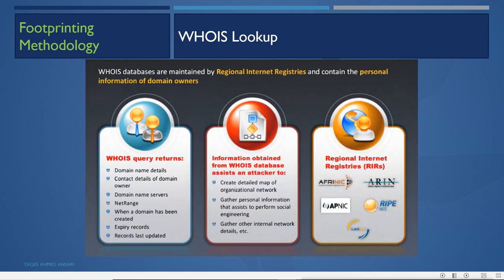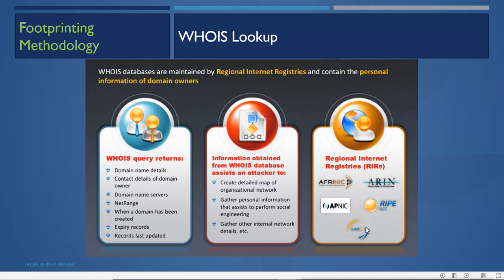We can get the regional internet registries, RIRs, like these. These are the regional registries for IPs. When you get any public IPs, they are registered within these different registries for Africa, America, Asia Pacific, Europe and Latin America.